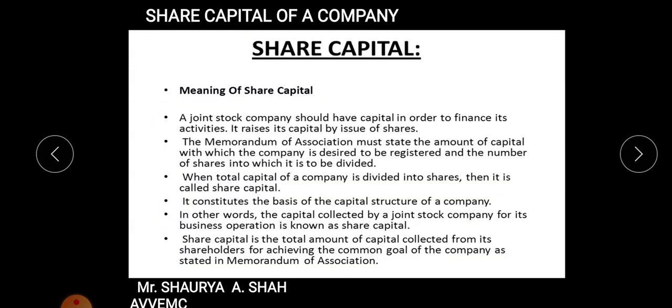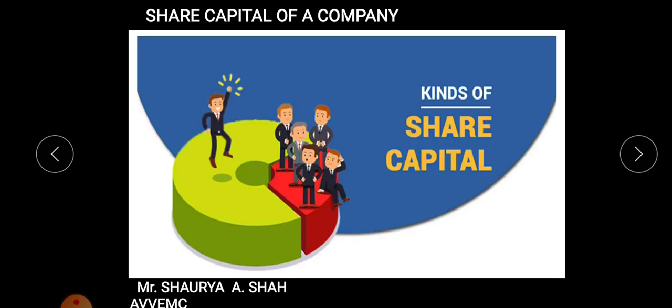And then we started with the concept of your share capital. Then we need to begin it further in today's lecture, right? I hope each and every one of you are clear with the last lecture's part. So with that, revision of last lecture will be starting with today's part, share capital. Students, in the last lecture I gave you a brief idea of what share capital is all about. Today we have to begin with the kinds of share capital that are prevalent in the company.